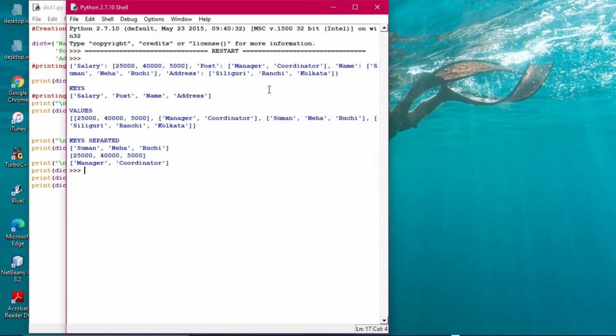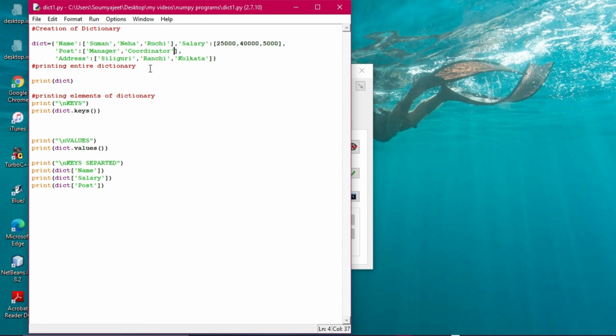The thing is that only two values have come out. Okay, so no difference has taken place, only the particular post has not been printed. But in that case this will look very uneven. So it is better to give an equal number of values as the other keys are containing.